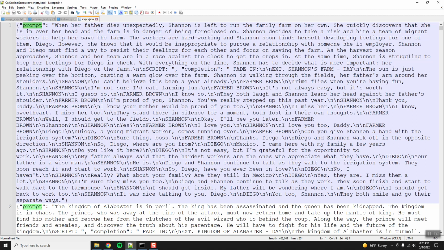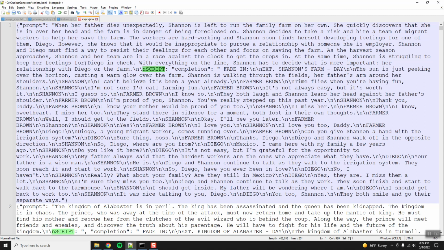So prompt, and then it ends with completion. You see here where I have end script. What I always do is add a natural language token at the end. OpenAI recommends doing something like that as your divider, but I don't like doing that. It doesn't work as well, because if you have a natural language token at the end of the prompt, then it knows, okay, now it's time to do this particular task.